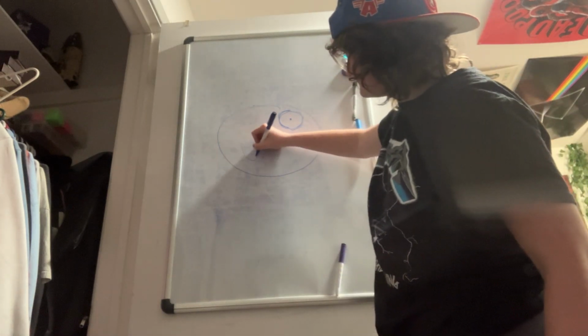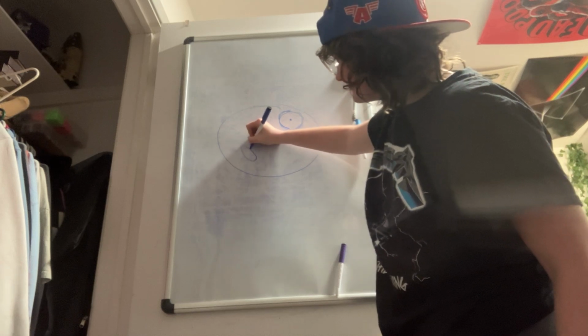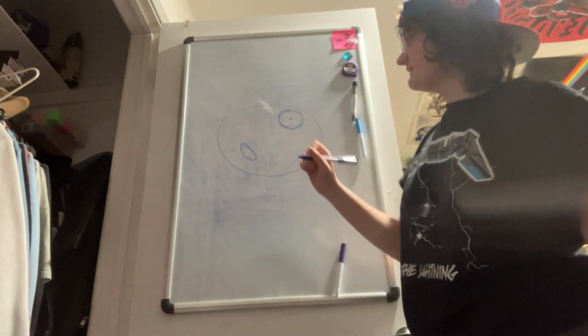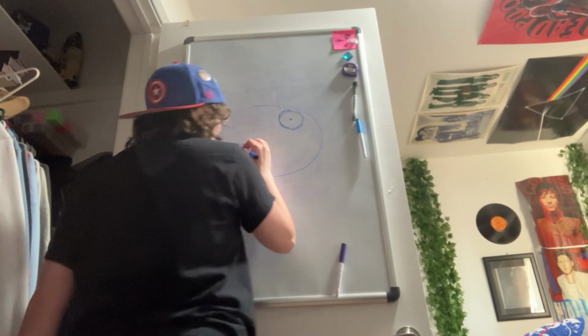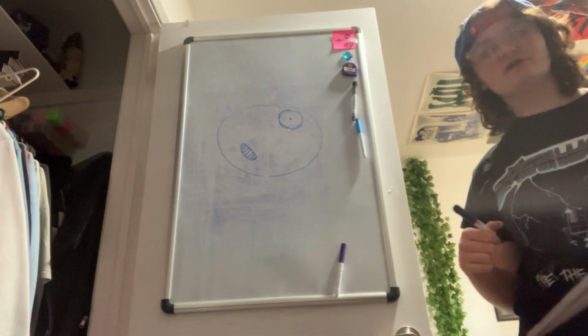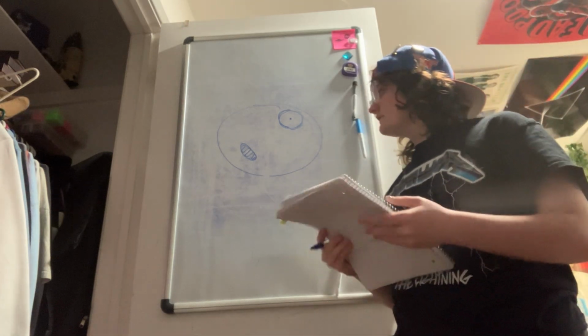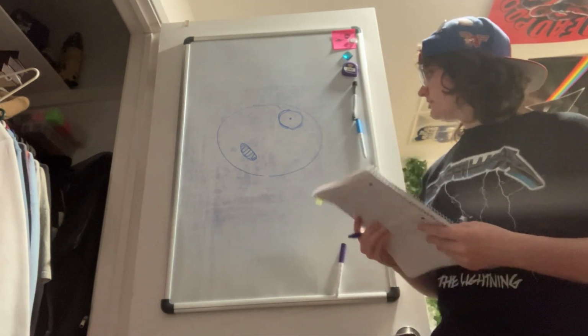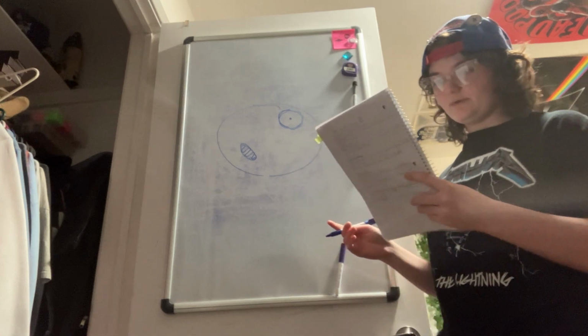In some cells there's more than others, like in muscle cells there's more, but this is called the mitochondria, which we all know is the powerhouse of the cell. But what it's actually doing is taking glucose and turning that into energy to power the cell. So glucose, aka sugar, to power the cell.